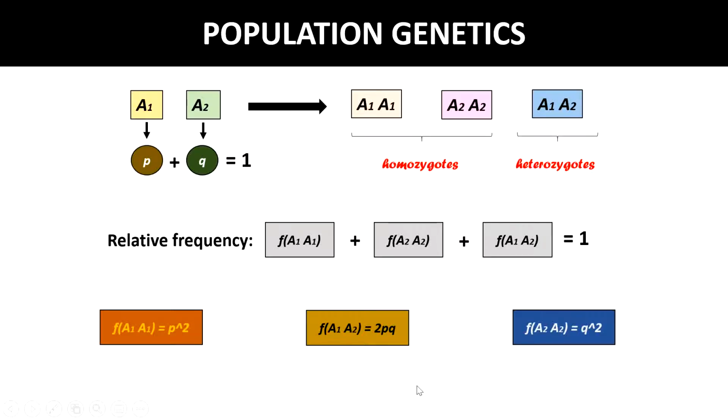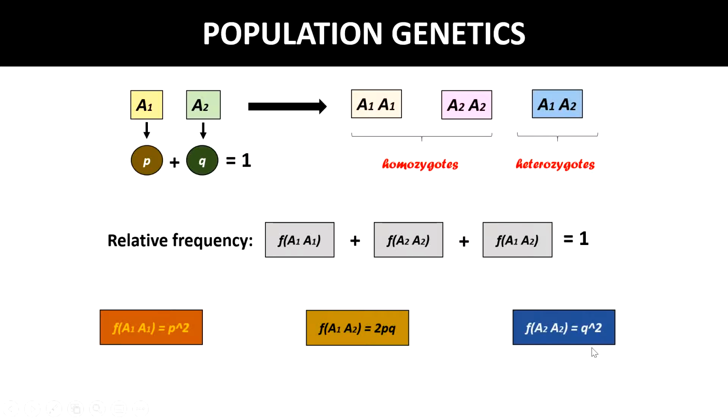Likewise, FA1A2 is equal to 2PQ, and FA2A2 corresponds to Q square, because the allelic frequency of the A2 allele is Q.